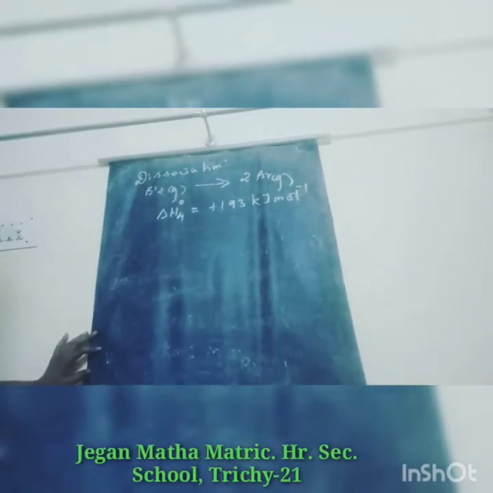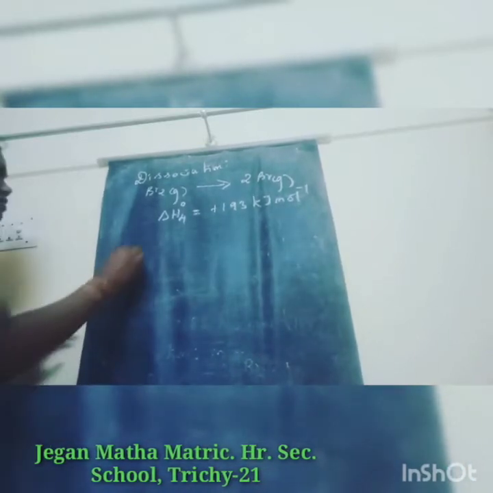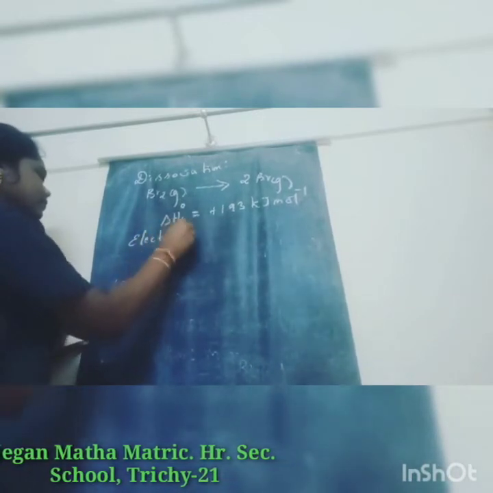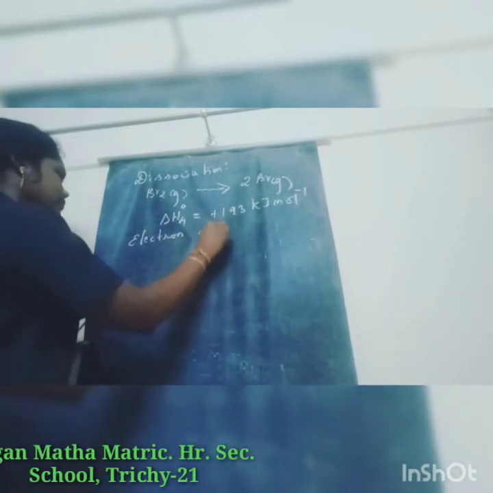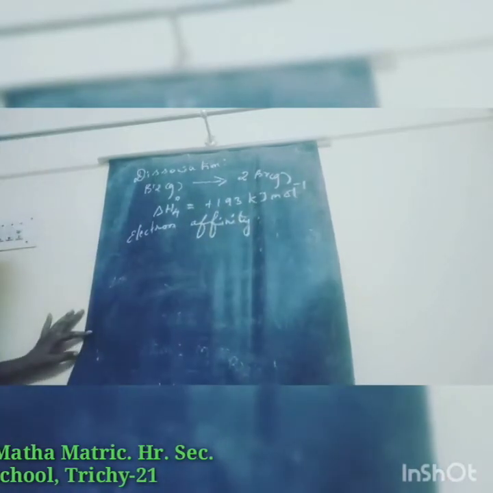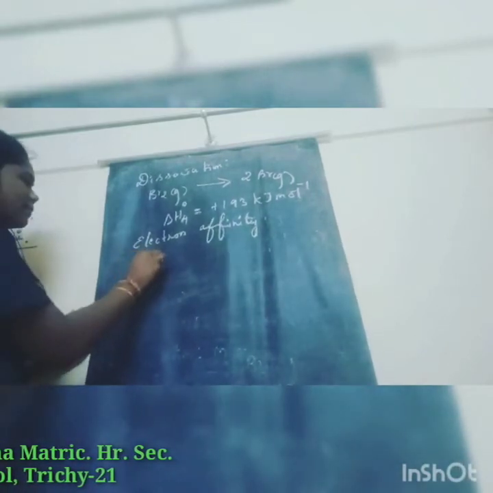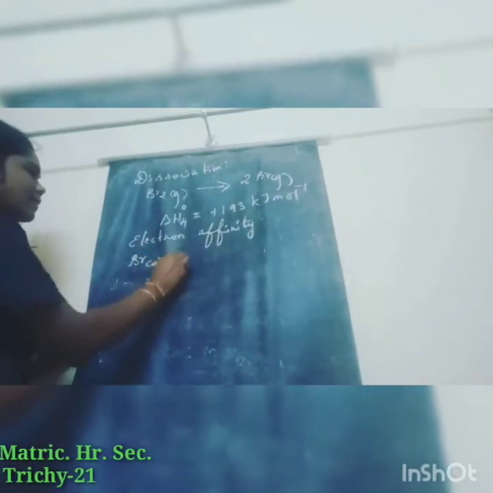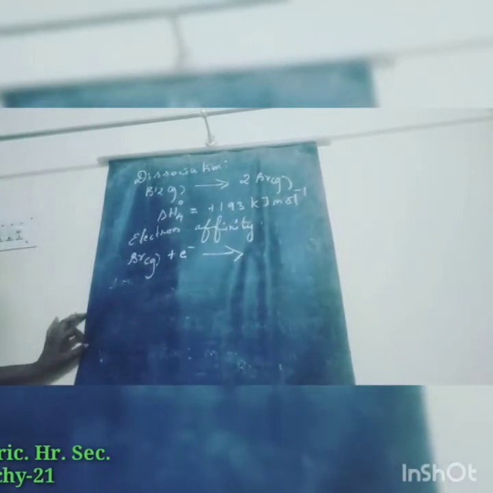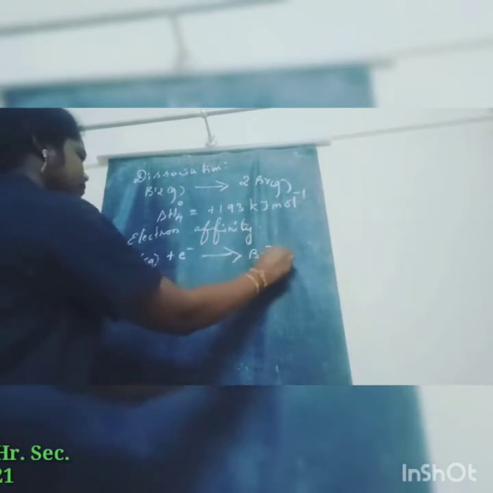And the next one is electron affinity. So here bromine plus electron gives bromide, Br minus. Br in gaseous state plus electron gives Br minus in gaseous state.